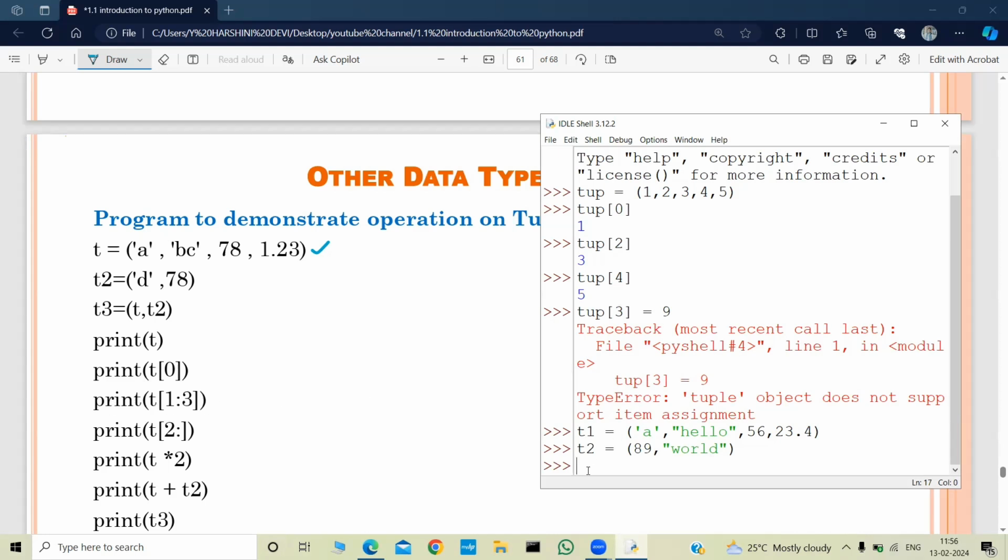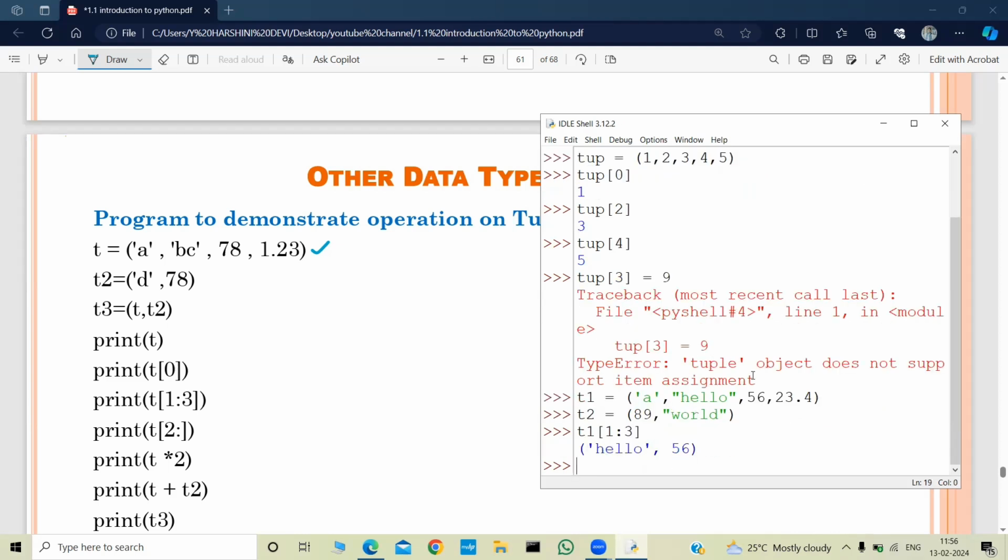Let us do that also. T1 of 1:3. So this command will extract the elements from index 1 to index 2 on the tuple T1. Let us do. So index 1 to index 2, that was hello and 56.